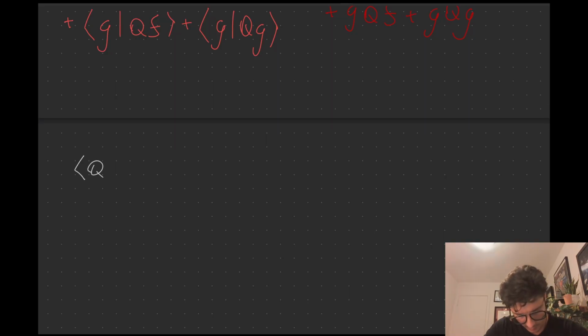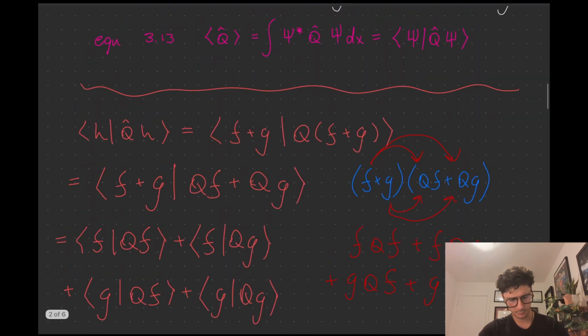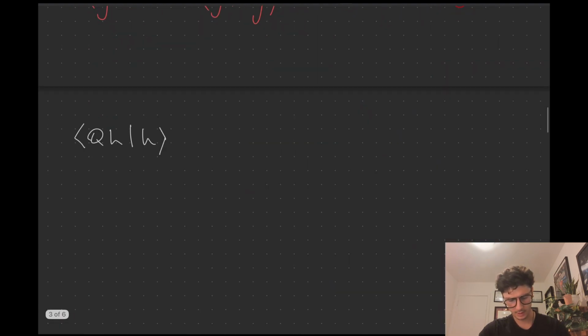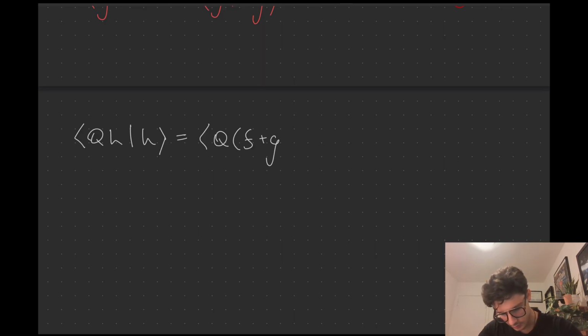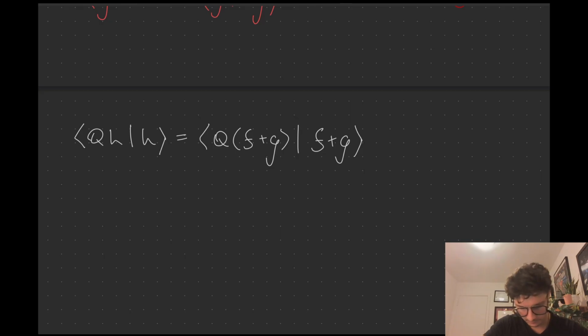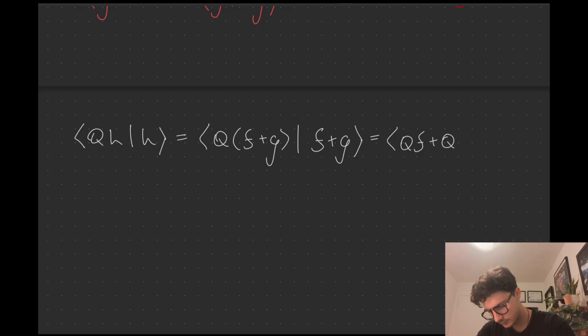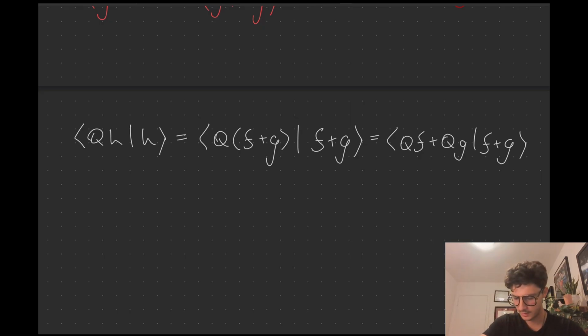So now we have Q acting on H, and then H. Nice. Let's expand this the same way. So we have Q acting on F plus G, and then F plus G. Distribute the Q. Sure, let's do that over here. QF plus QG, F plus G. We get the same kind of distribution, but remember the order matters.